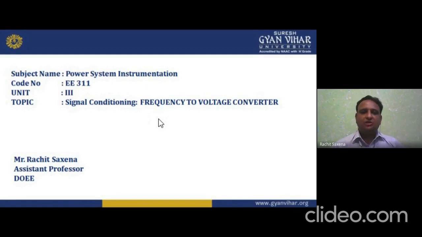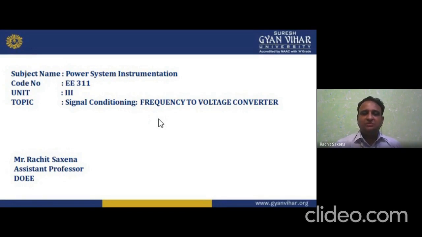Welcome to this lecture of signal conditioning, frequency to voltage converter. Now, first of all, my dear students, power system instrumentation is a very important subject in our power system engineering, or we can say electrical engineering, because electrical engineering has two main subjects. One is the power system, and the other is the electrical machine.